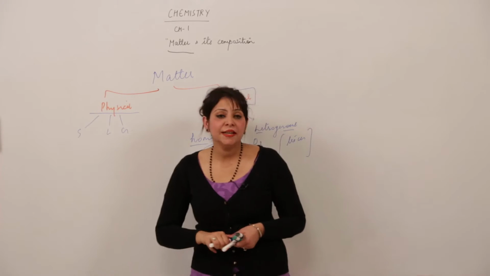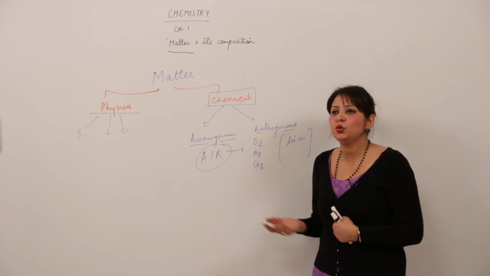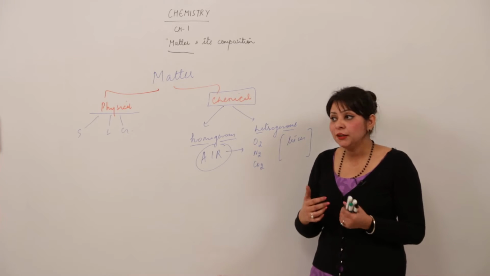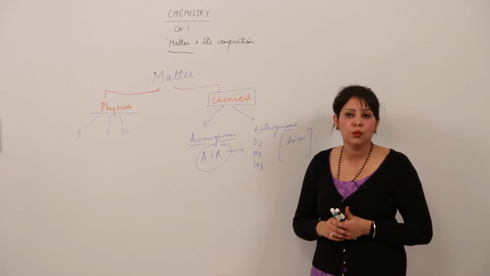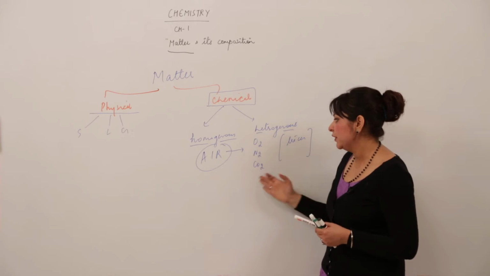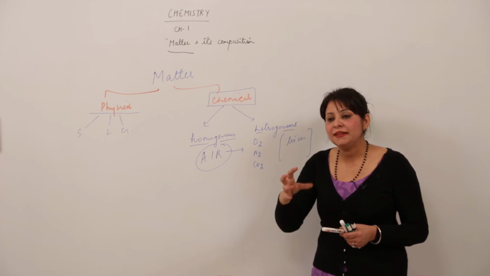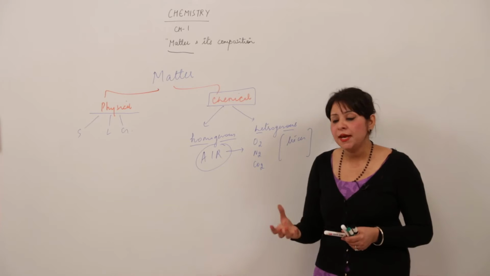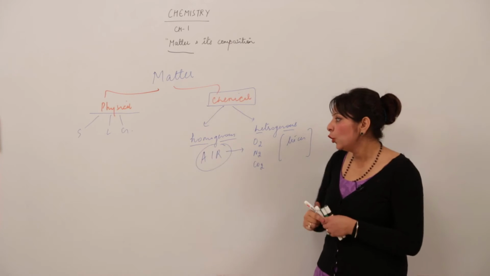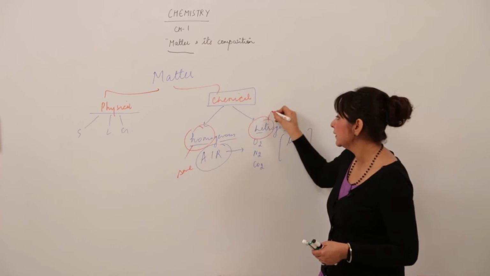So when I take into account air, can I say that where I am standing it contains O2 gas, where you are standing it contains CO2 gas, or does it look different at different places? No, it looks the same. Though it contains different gases, whenever you pick up a sample, you collect the sample, it appears to be the same. So it is homogeneous. We say it is homogeneous. Homo means same and hetero means different.